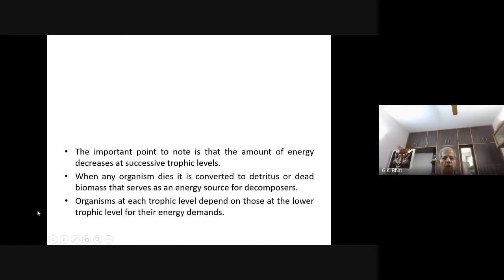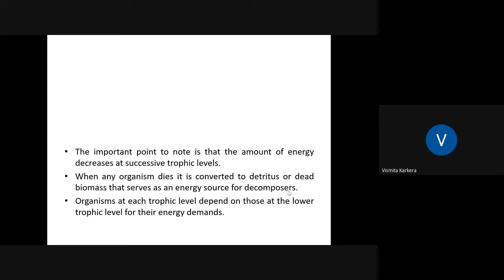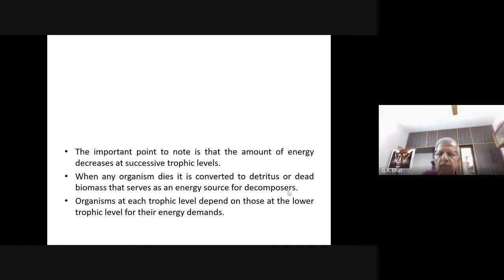When an organism dies, it is converted to detritus or dead biomass that serves as an energy source for decomposers. And I already told you who the decomposers are. Major decomposers in any ecosystem, who are they? Bacteria and fungi.